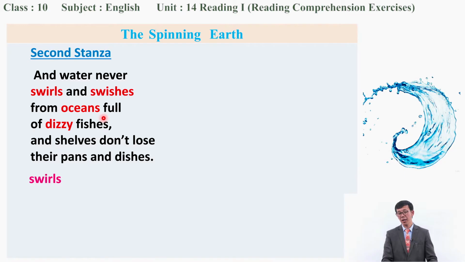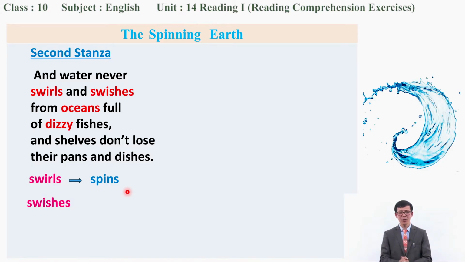What does that word mean? Very good. That means, again, yes, it's a similar word. Spins, right? Swirl means spins. That is what we discussed earlier too. In the first stanza, swirls means also spins. And the next word you can see, swishes.